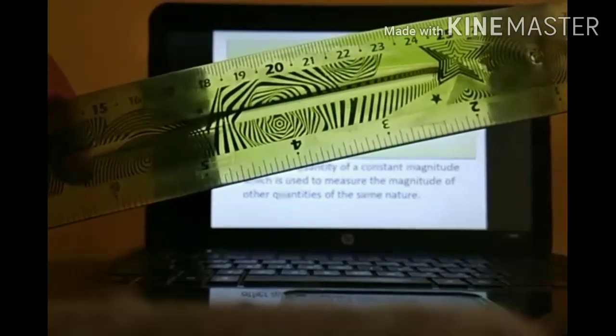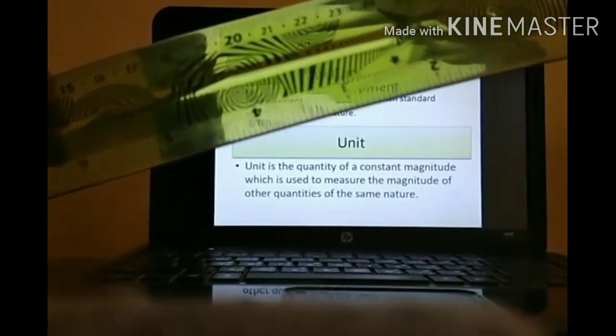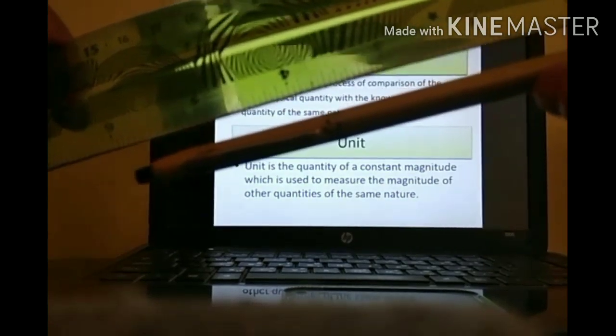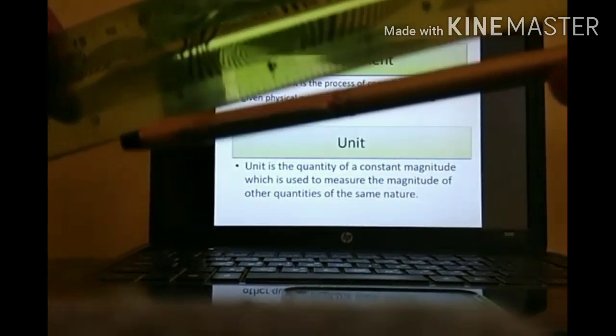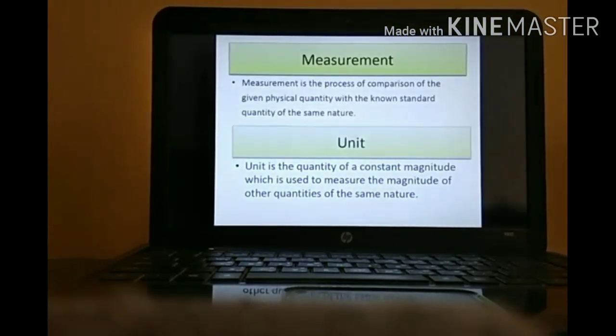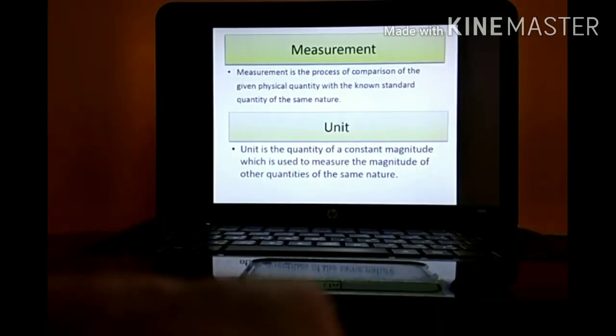So for measurement, what will we be doing? We will be bringing this pen, which is a given physical quantity, in front of the scale, which is the known standard quantity. And both should be of the same nature. Take for example, we want to measure the temperature of a body. For measuring the temperature of our body, which instrument would we take? Meter scale or thermometer? We would take a thermometer, as both our body temperature and the thermometer are of the same nature.